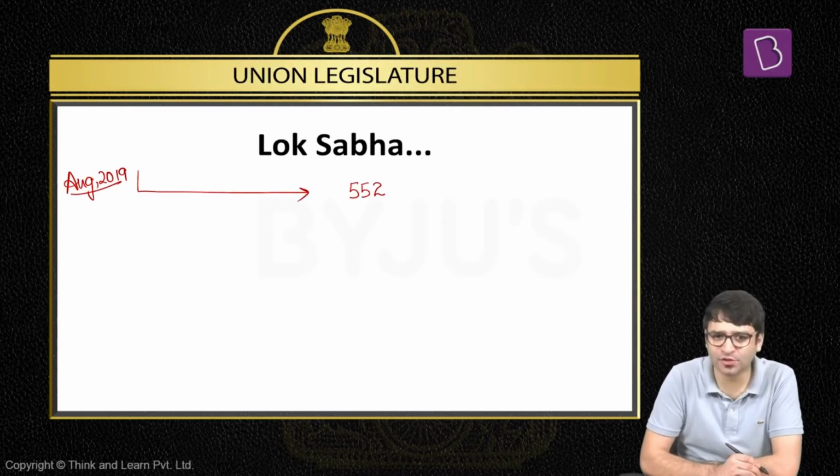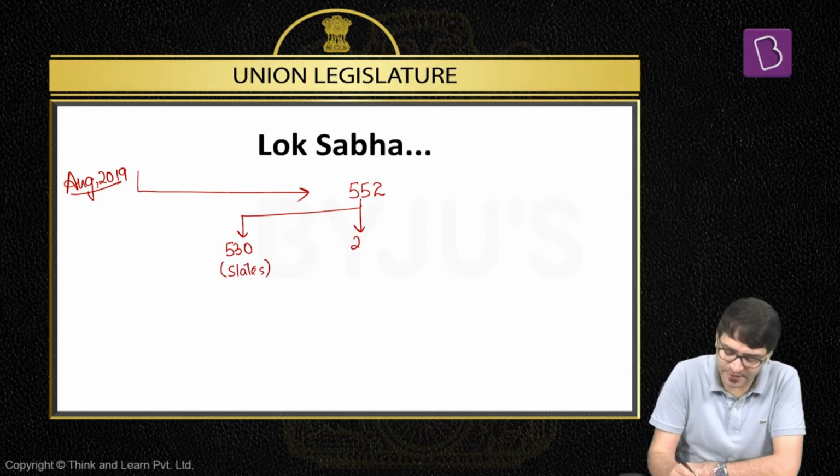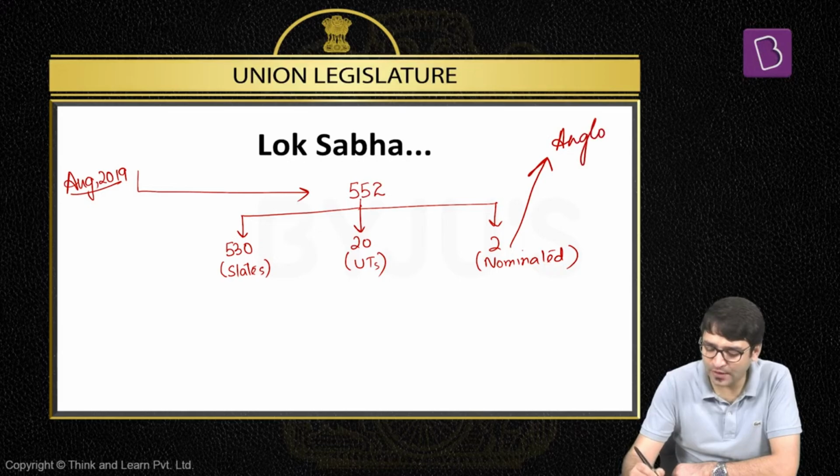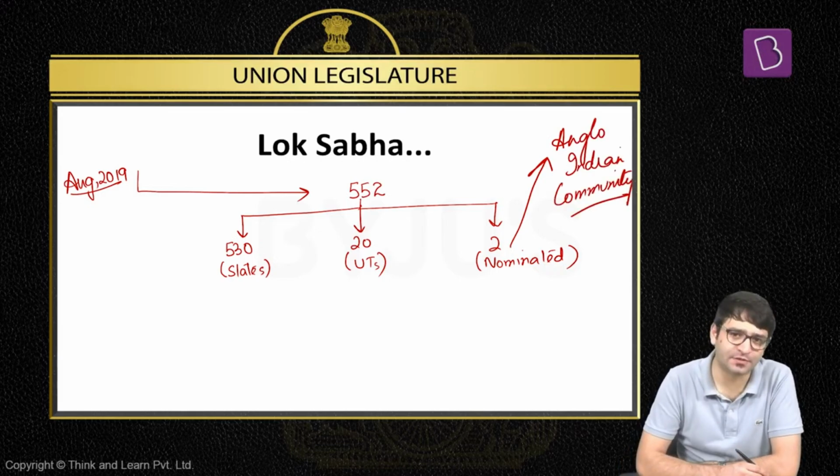552 is the maximum strength of Lok Sabha. Out of 552, 530 are to be elected from the states, 20 are to be elected from union territories, and 2 are to be nominated by the president. The president nominates 2 MPs from the Anglo-Indian community. That means the president used to nominate 2 MPs from the Anglo-Indian community to Lok Sabha.